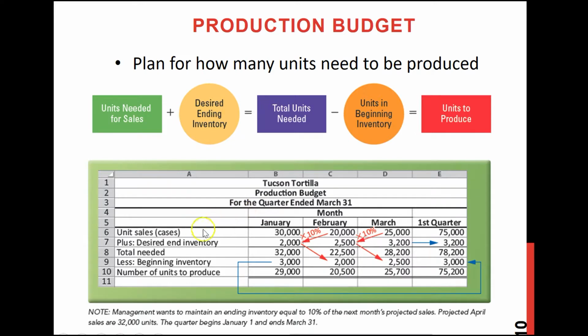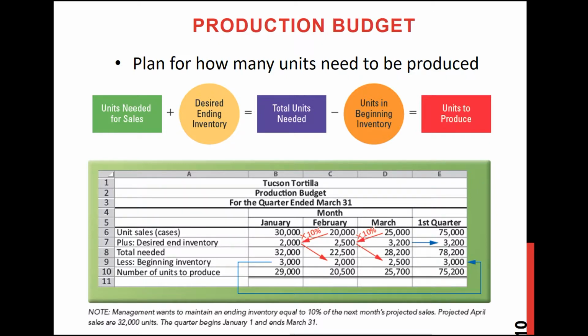Now you have these targeted sales. Managers will always try to keep a bulk of inventory as their desired ending inventory. This is just a safety cushion, right? Because if they run out of any inventory or any amount of units, they will be in trouble.